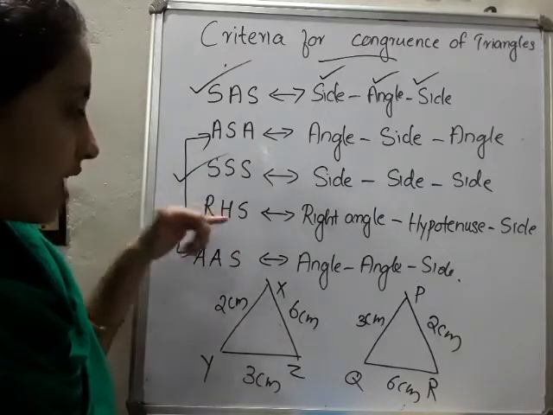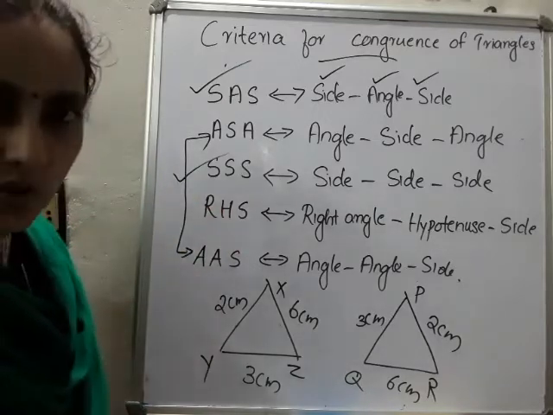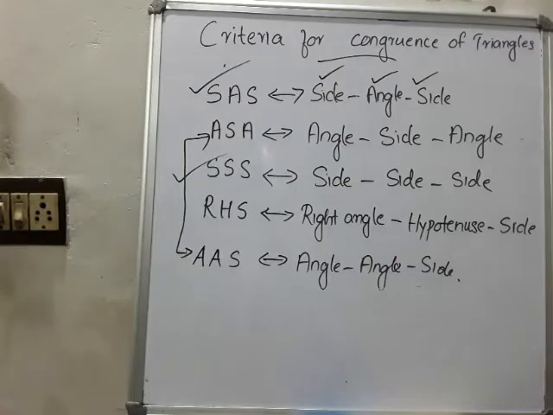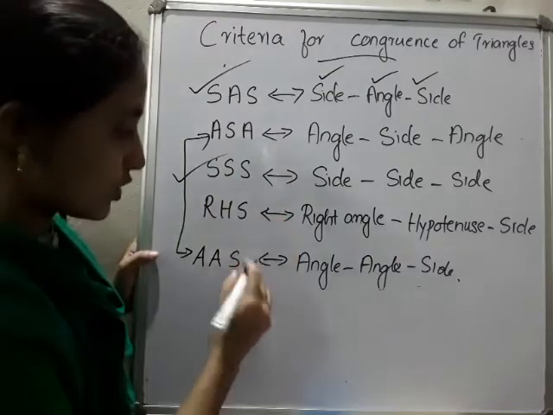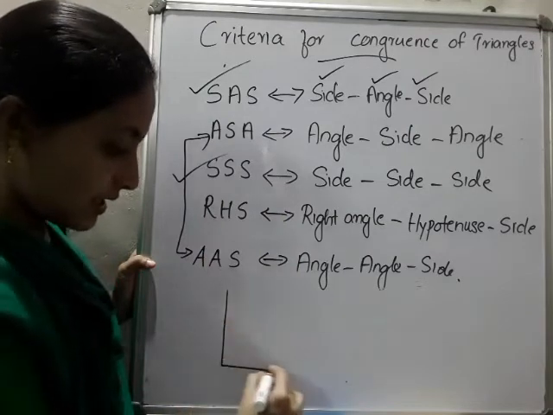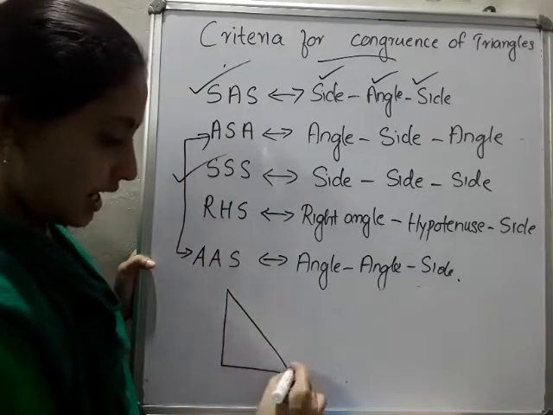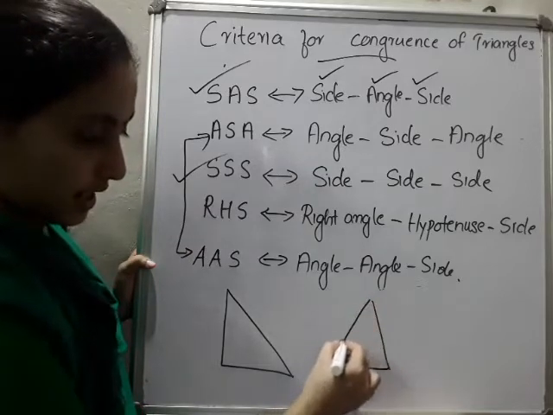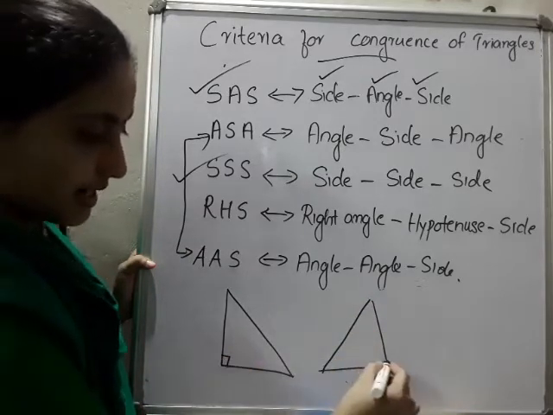Then we will move to the RHS. So what do you mean by RHS congruence rule? R means right angle. So the RHS congruence rule applies only for right triangles. That you have to keep in your mind. RHS means the two triangles must be right-angled. Now you want to mark the right angle there.